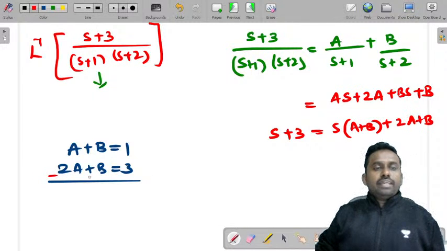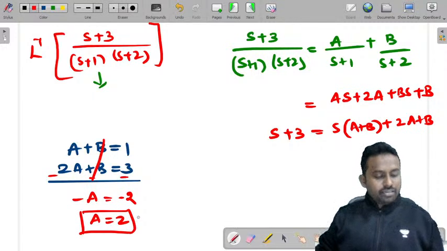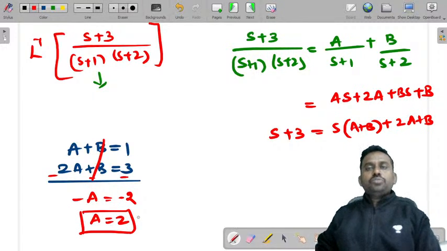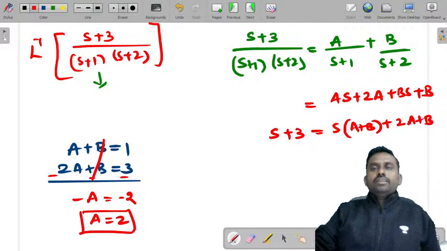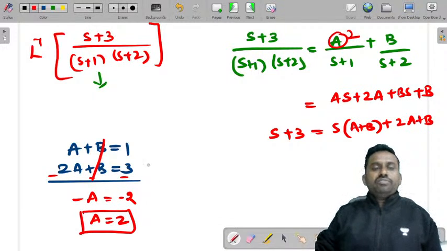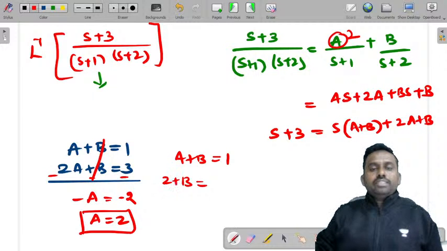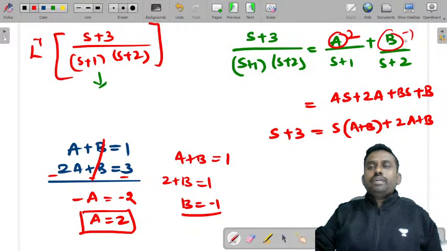Subtract them. Minus B minus B, this will be cancelled. Minus A is equal to minus 2, so A is equal to 2. Is that correct? Can someone please let me know if A is 2? Right? So A value is 2. Now let's try to find B value. A plus B is equal to 1. When A is 2, 2 plus B is equal to 1, B is equal to minus 1. So B value is equal to minus 1.